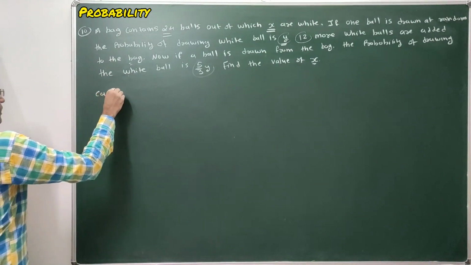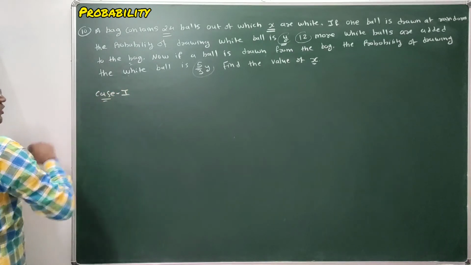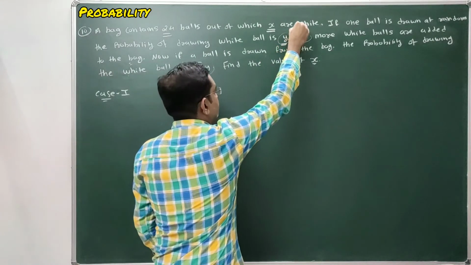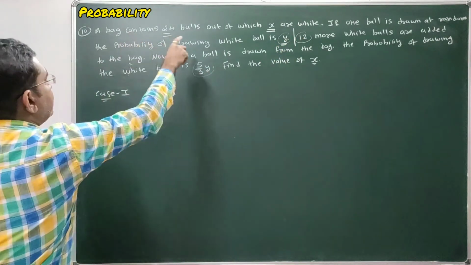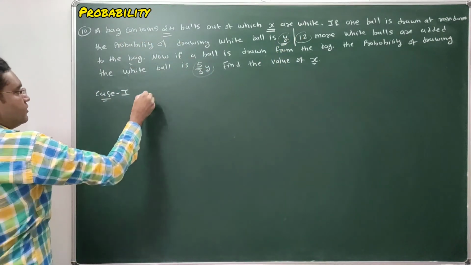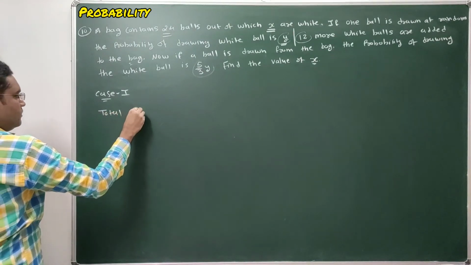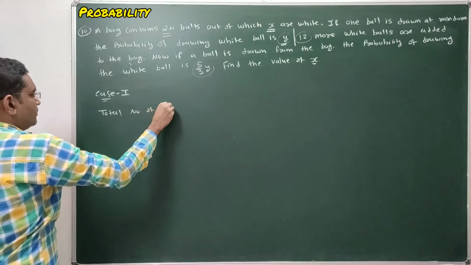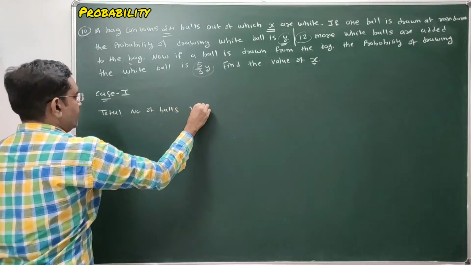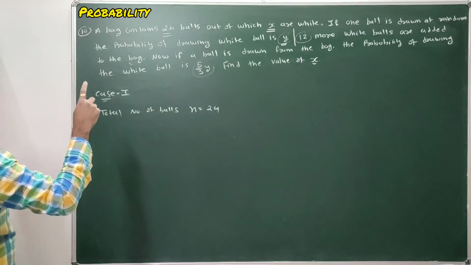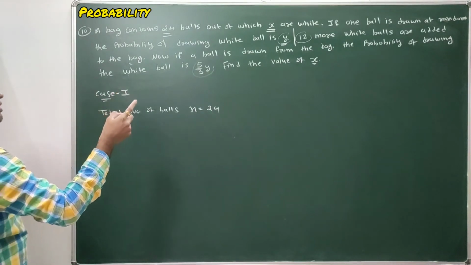First, case number 1, scenario 1. So the bag contains a total of 24 balls, so the total number of balls n is equal to 24. That bag contains 24 balls, out of which X are white.